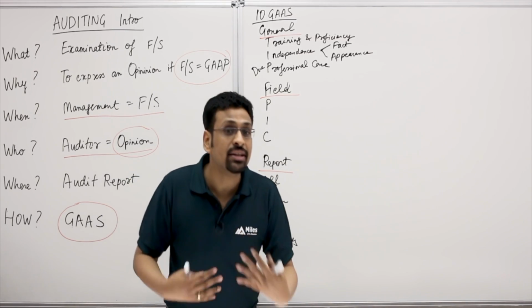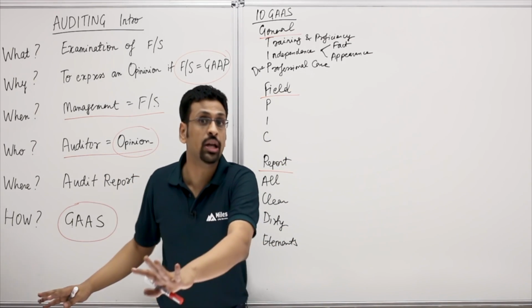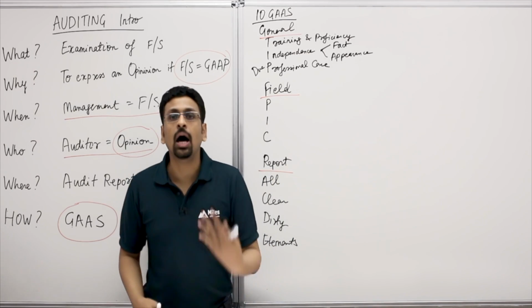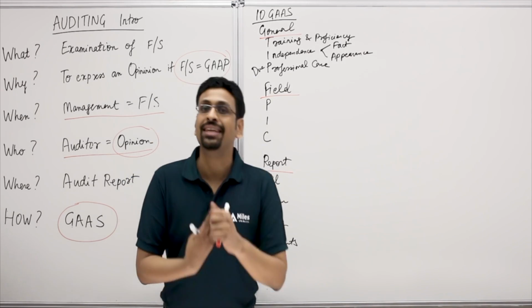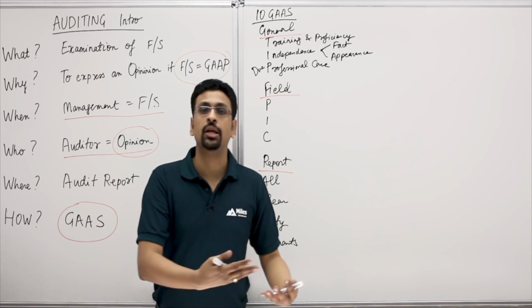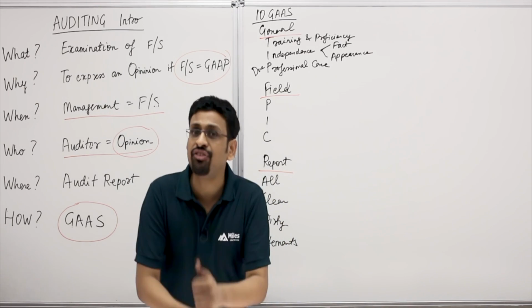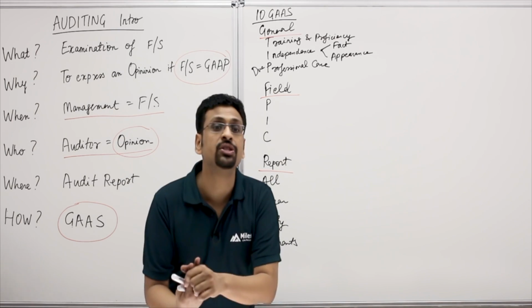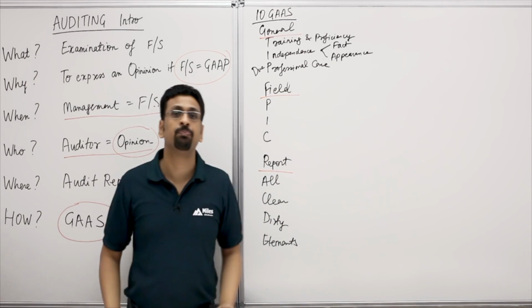It's like I neither assume that the management is dishonest nor assume unquestioned honesty. Let's say the client tells you that the allowance for accounts receivable in their company is 2% of the ending accounts receivable balance. You don't say, yes, sir, it's 2%. Neither do you say, I don't trust you guys. You say, I need sufficient, appropriate audit evidence to corroborate this number 2%. So that's about having an attitude of professional skepticism.